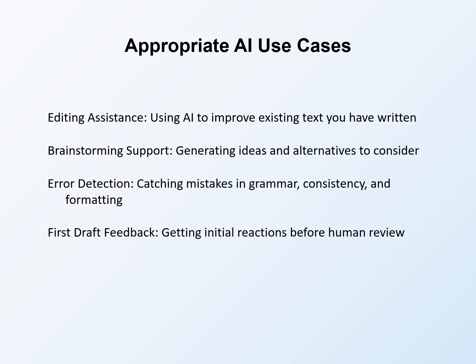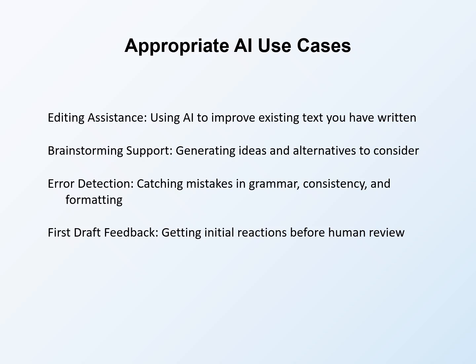Brainstorming support generates ideas and alternatives to consider. When you are stuck or want options, AI can suggest approaches you evaluate and select. AI generates possibilities. You choose among them based on strategic judgment. This pattern expands options while keeping decisions with you. Error detection catches mistakes in grammar, consistency, and formatting. AI serves as an additional proofreading layer that complements human review. Automated error detection catches issues that might escape human attention.